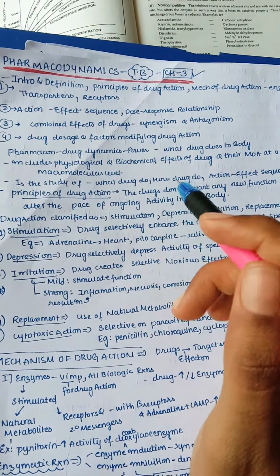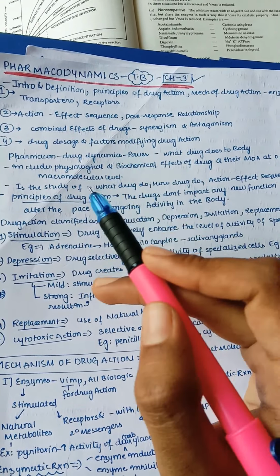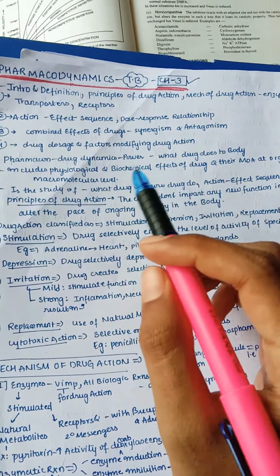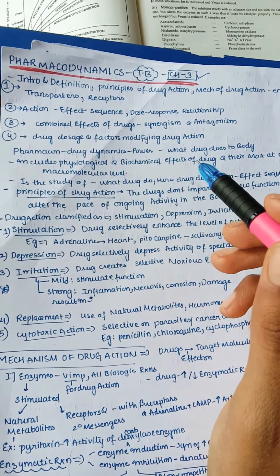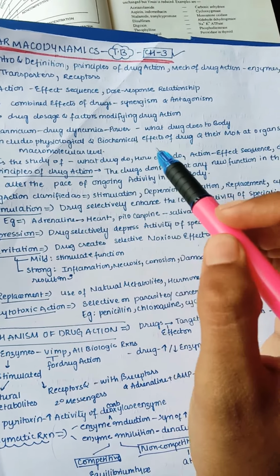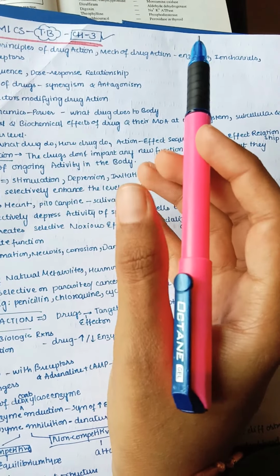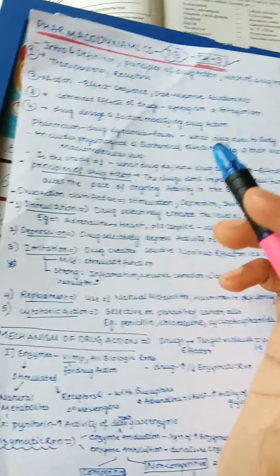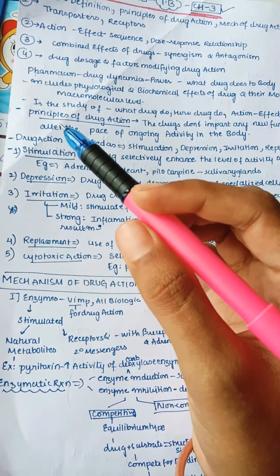So what is pharmacodynamics? Here pharmacon means drug, dynamics means power. It is what the drug does to the body. For example, if you take a drug, what is the drug doing in the body after going inside? That is the mechanism we are going to study today. It includes the physiological and biochemical effects of a drug and their mechanism of action at the organ system, subcellular and macromolecular level. At every level we need to see what the drug is doing after we take a tablet or anything.